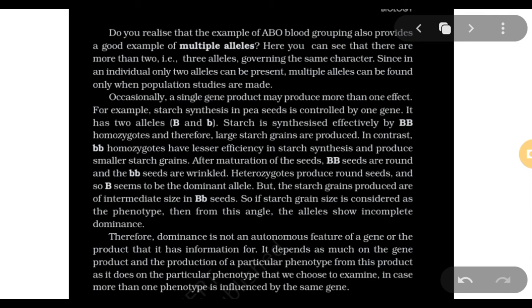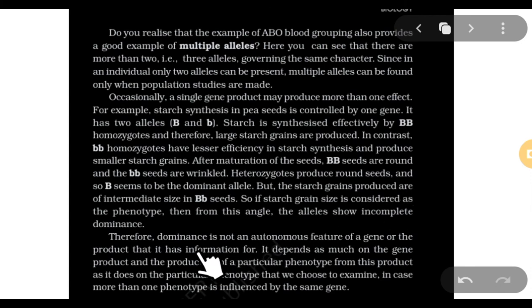I can say that when the shape of the seed is considered, capital B is the dominant allele. I cannot say that if there is a capital B allele, then it is going to be dominant. That will be a wrong statement. So I have to mention what the product is.